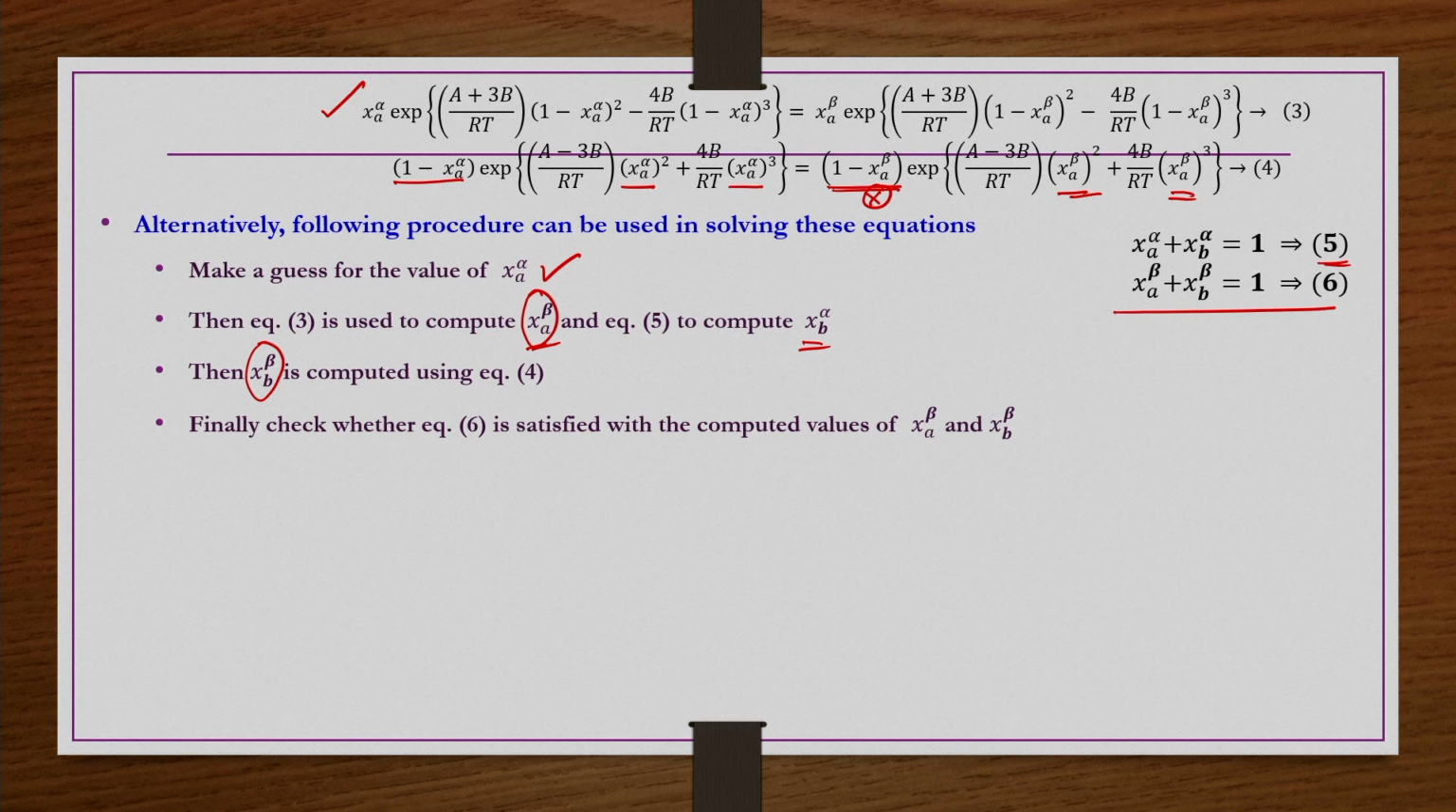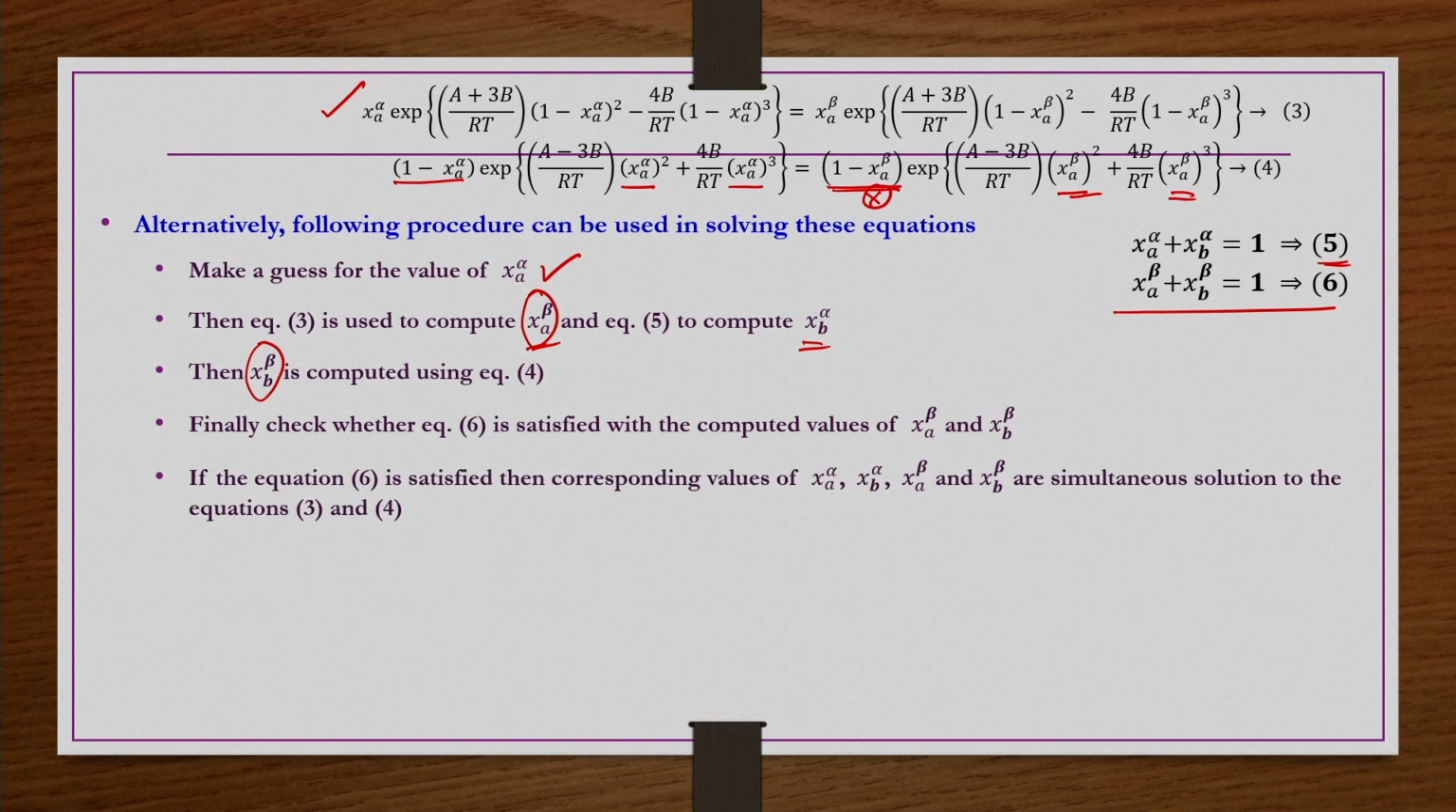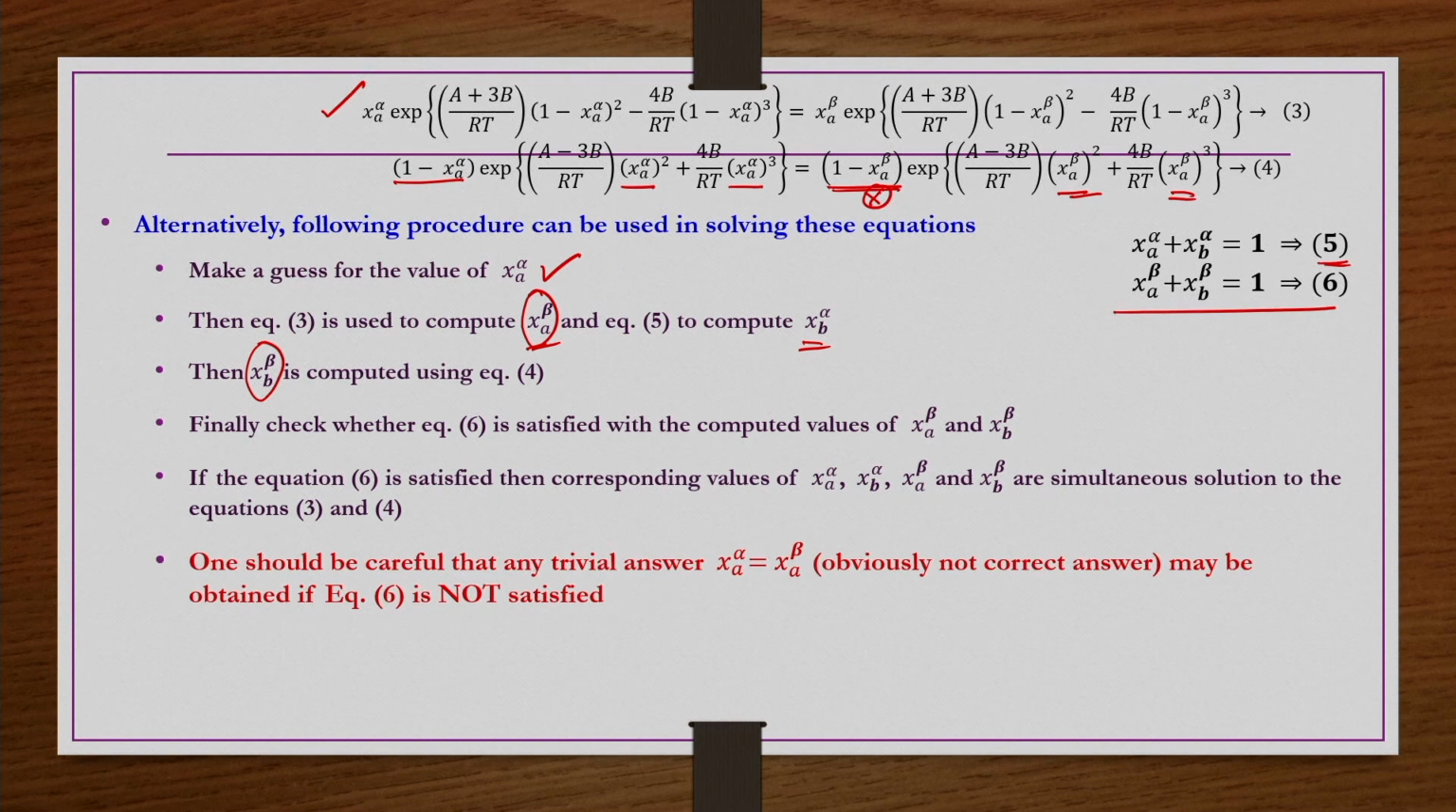If it is satisfied, then the assumed guess of xa alpha is correct and the obtained values of xa beta and xb beta are correct. Otherwise, you have to make an assumption of another xa alpha and continue this solution until equation number 6 is satisfied. So, if the equation is satisfied, then the corresponding values of x A alpha, x B alpha, x A beta, x B beta are the simultaneous solution to equations 3 and 4, including 5 and 6.